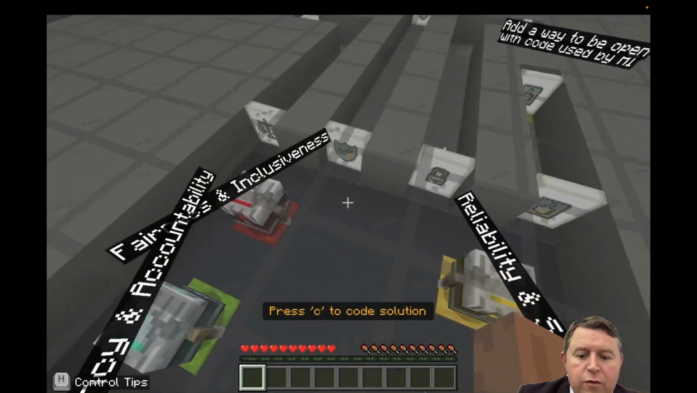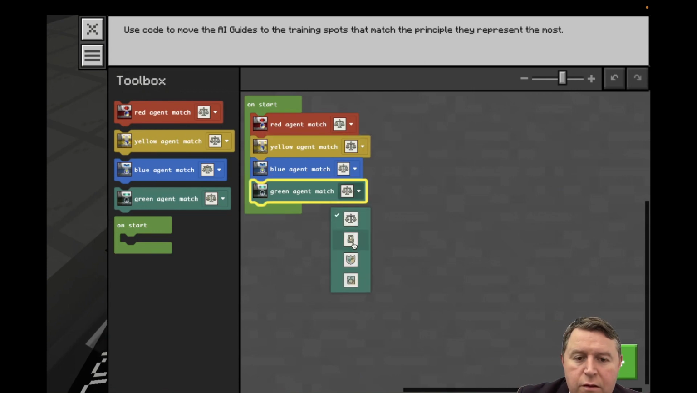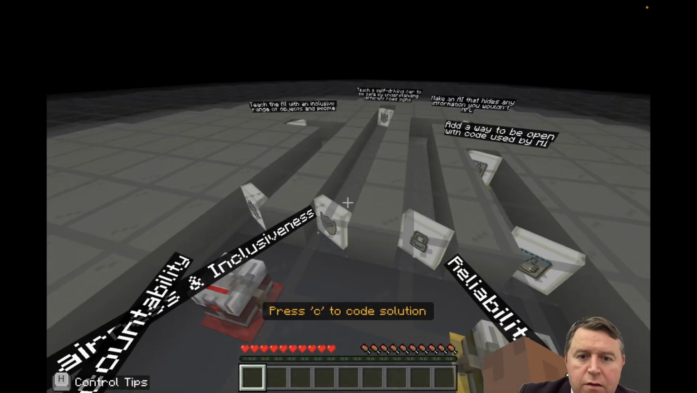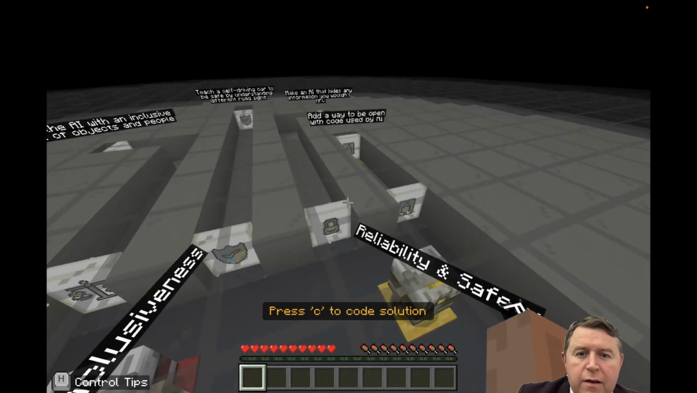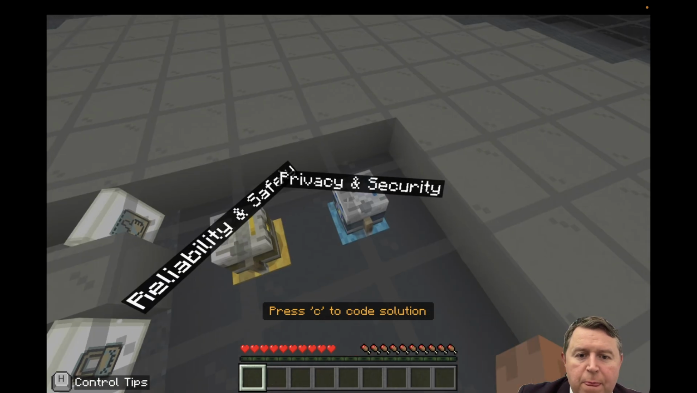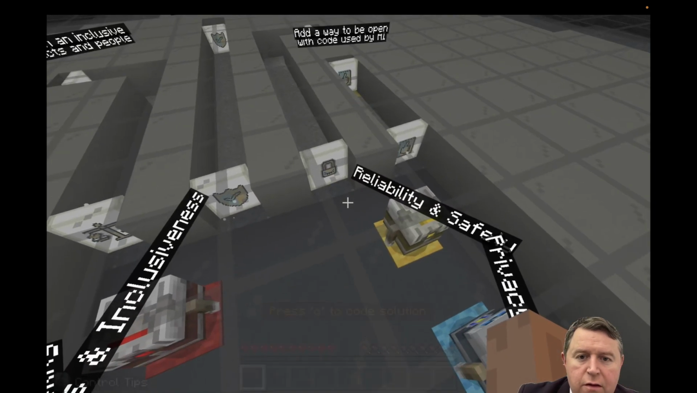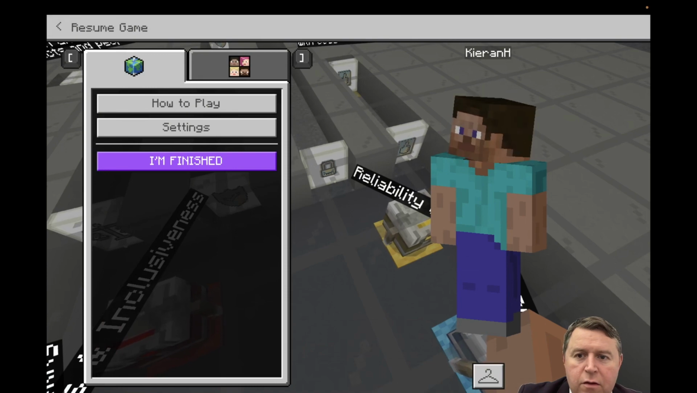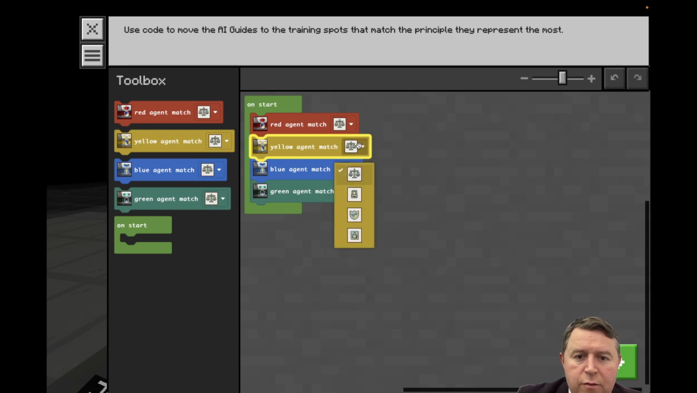So let's do the green one first. Green one should be that one, I think. Yeah, that's it. The lock should be make an AI that hides any information it shouldn't. That's security, so that'll be the blue one. So security, and it's the lock. Okay, so press C. So that's the blue one. That should be the lock, and the last one is the thumbs up. Okay, let's see.